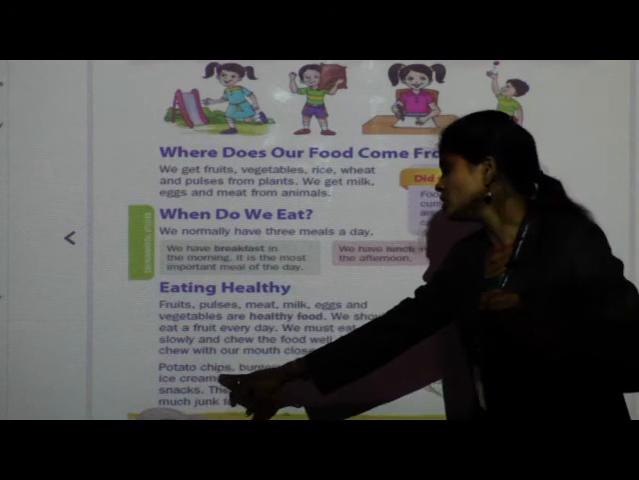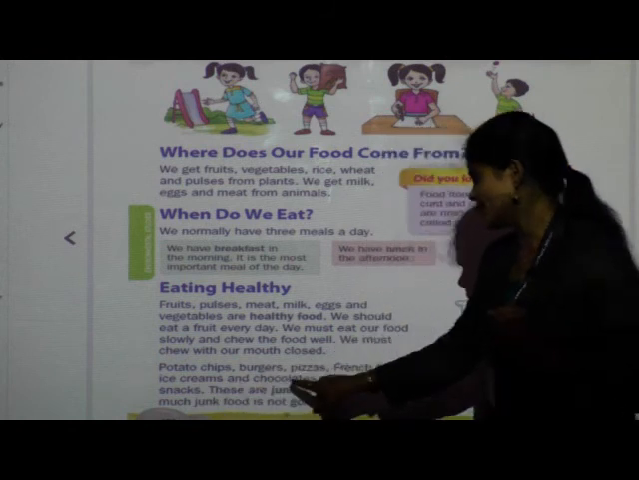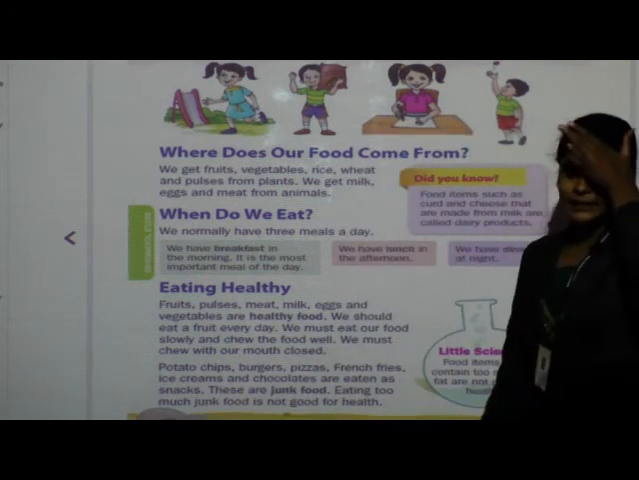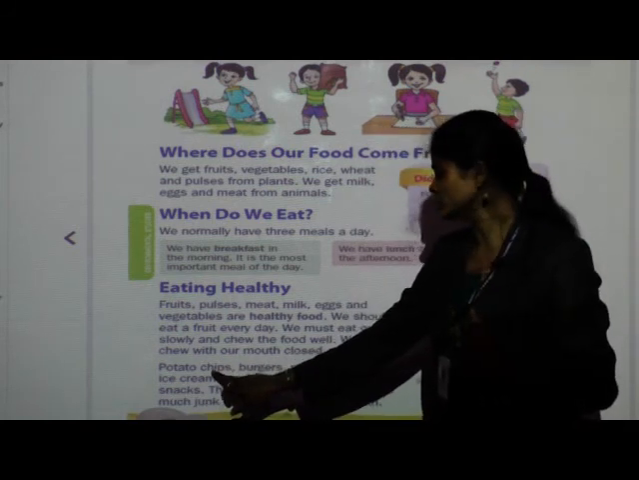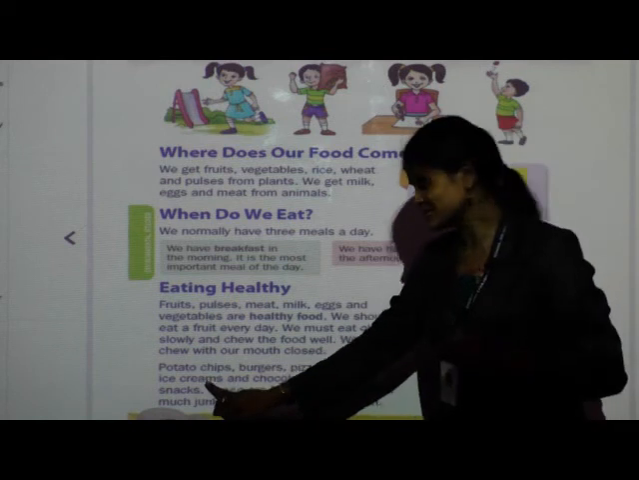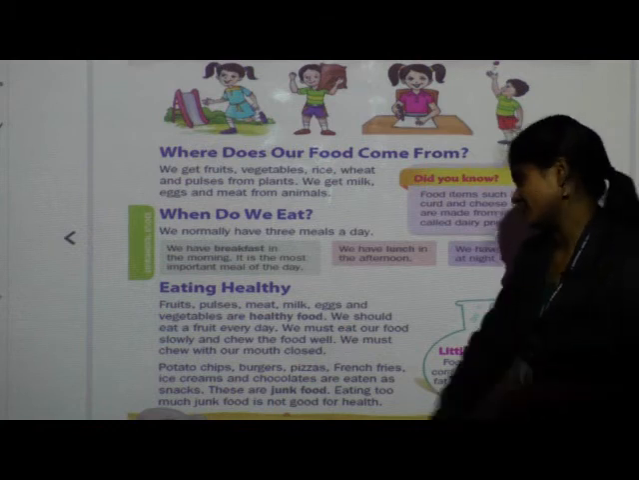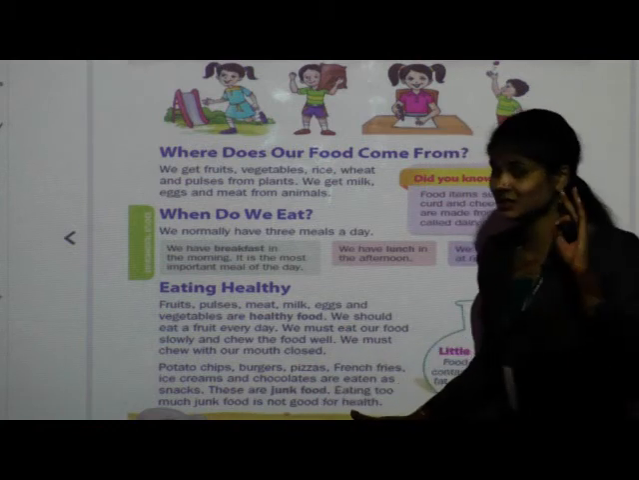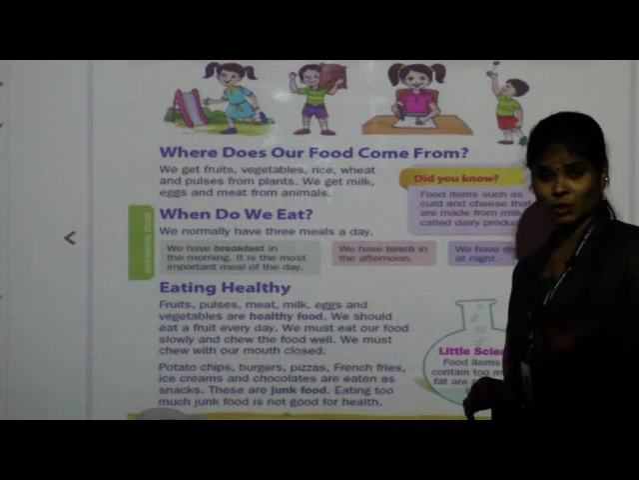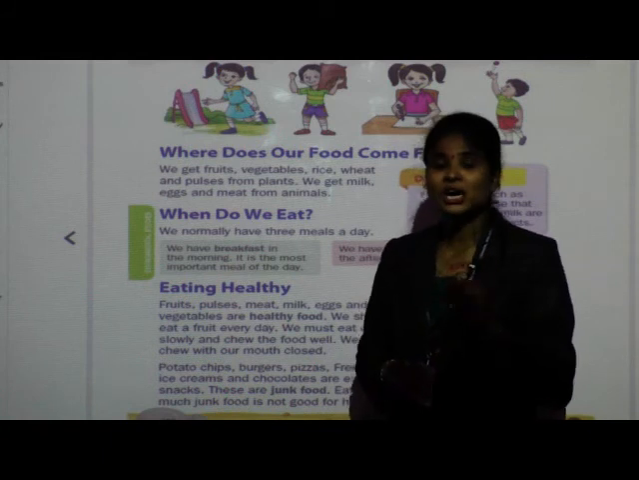Next see, potato chips, burgers, pizzas, french fries, ice creams and chocolates are eaten as snacks. Which food items are eaten as snacks? Potato chips, burgers, pizzas, french fries, ice creams and chocolates. These are the food items that we eat as snacks. These are junk foods. Children, listen carefully. Potato chips, burgers, pizza, french fries, samosa, ice cream, different types of chocolates. These are the junk food.